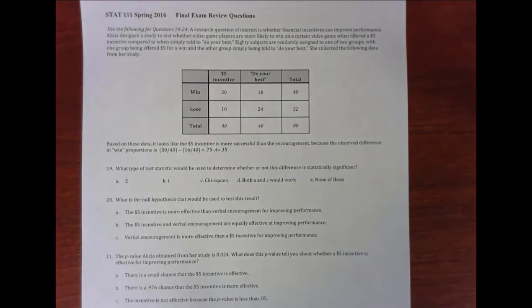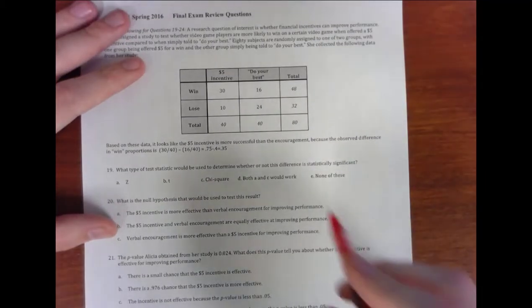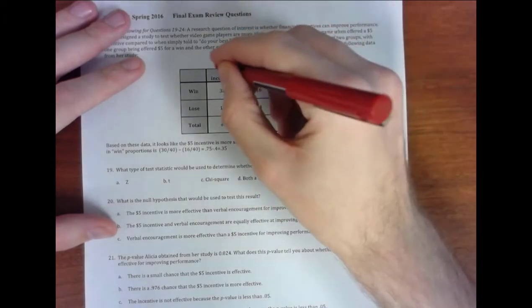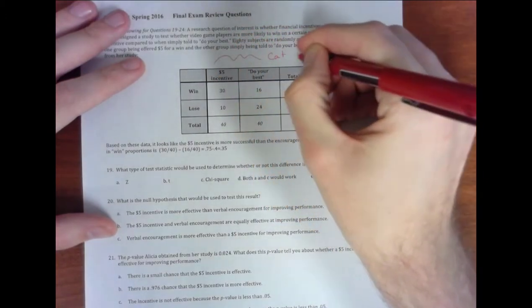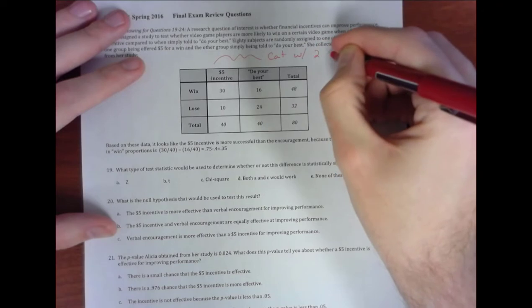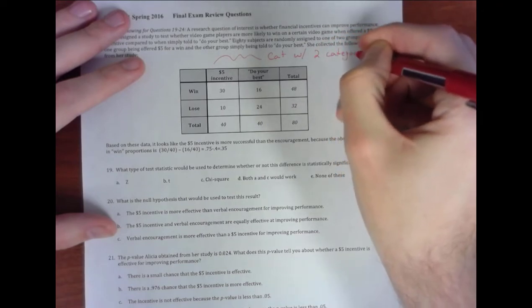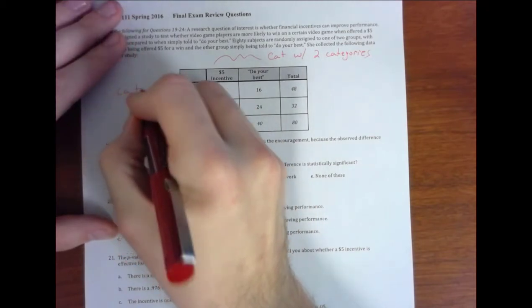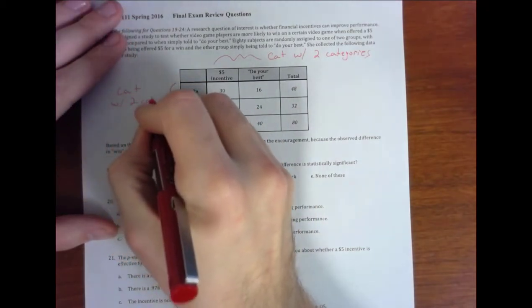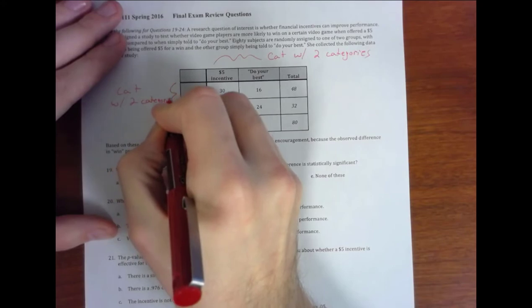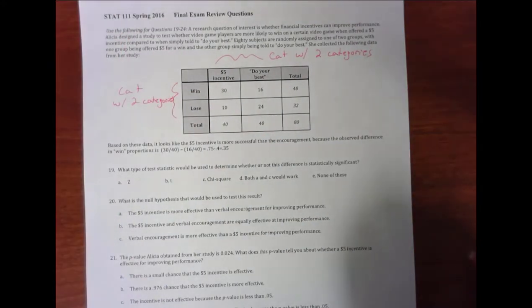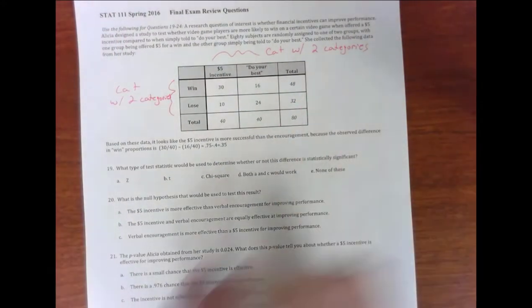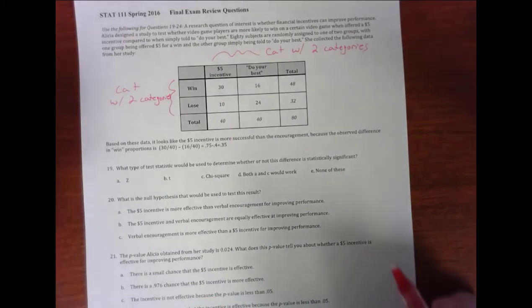We want to know what type of test statistic would be used to determine whether or not this difference is actually statistically significant. So we have two variables. This one is categorical with two categories, and this one is also categorical with two categories. So what that means is if we have two categorical variables, both of them with two categories, then we'd want to do a z-test.